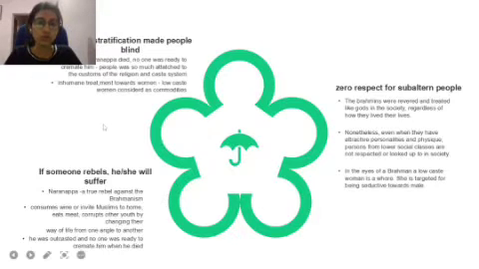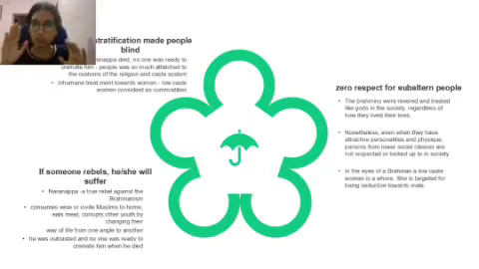Moving on, if someone rebels, he or she will suffer. We can see in the present society also a very similar case. If someone rebels against the caste system or the class system, he or she will suffer. Sometimes they will be outcasted, or people of the upper caste might beat them up or kill them, or start thinking about how to suppress these people.